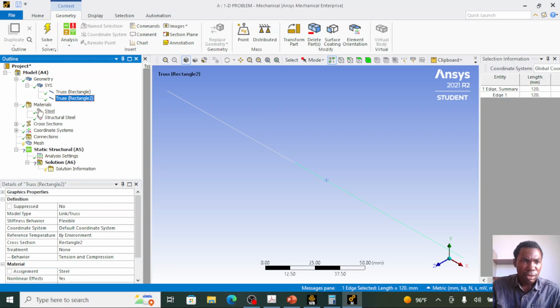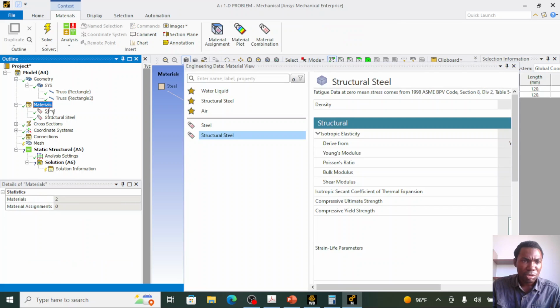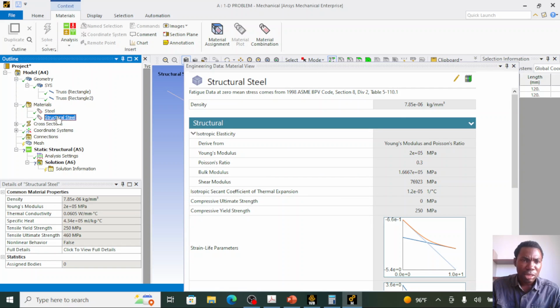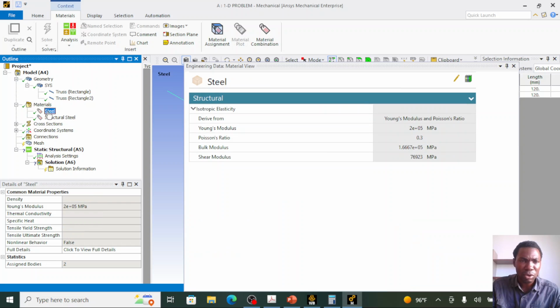You move to the material. You don't need to actually do anything here. This just contains the list of materials which are available for you to select and apply to your structural element. So in this model, we have steel and structural steel. This structural steel is always available by default. This steel is the material we created in the engineering data.